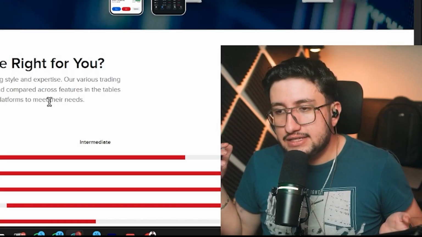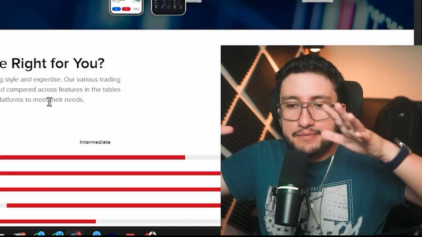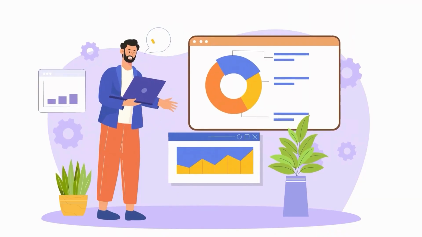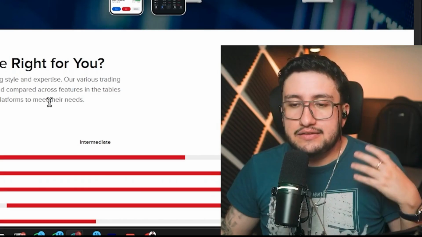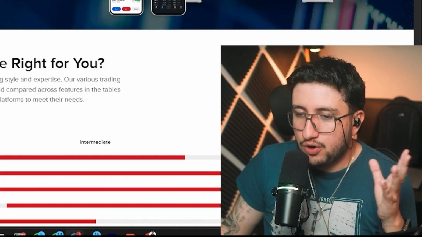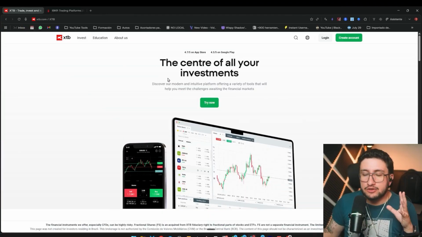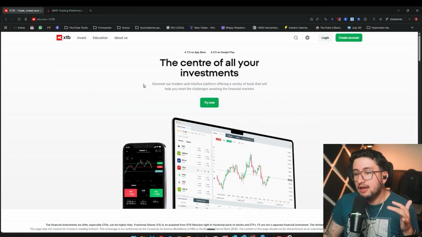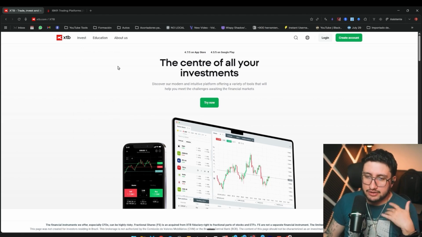That being said, this is the final comparison. To wrap up, this really depends on what you need as an investor, as a trader. For advanced needs, Interactive Brokers wins. For intermediate users, XTB is better. Also, if investing under 100,000 euros, XTB wins on commissions.